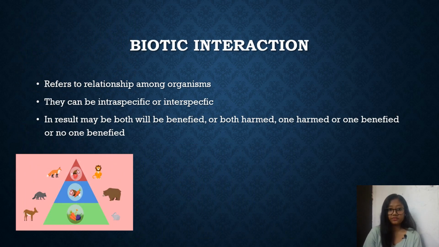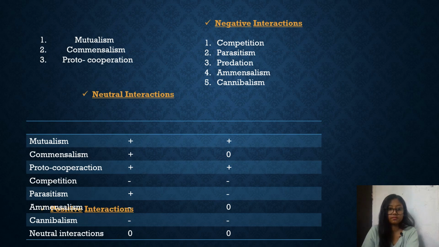Biotic interaction refers to relationships among organisms. They can be intraspecific or interspecific. As a result, both may benefit, both may be harmed, one may be harmed and one benefited, or neither benefited. It means an interaction between two organisms in an ecosystem as a result of which there is benefit, harm, or neutrality, and it has many different types. Let's see the different types.